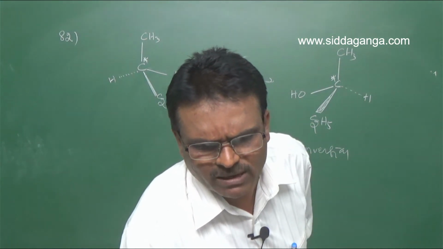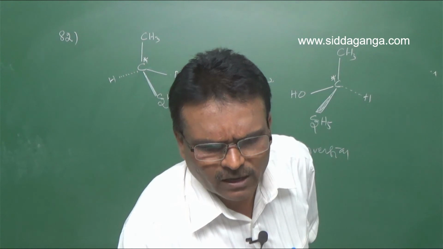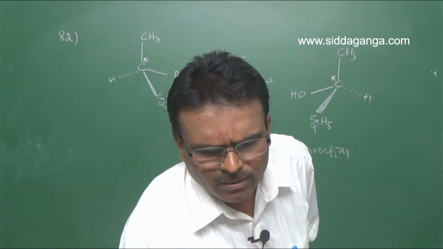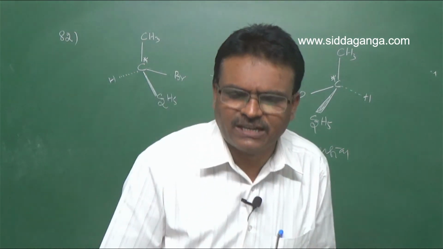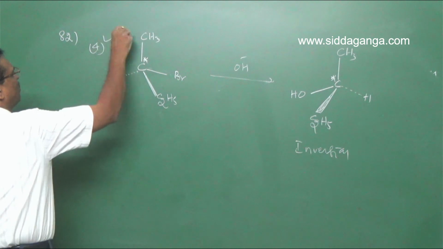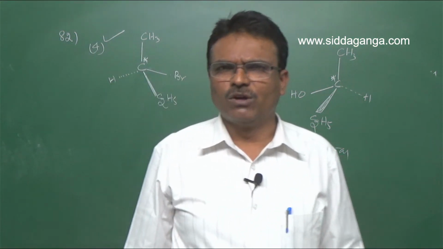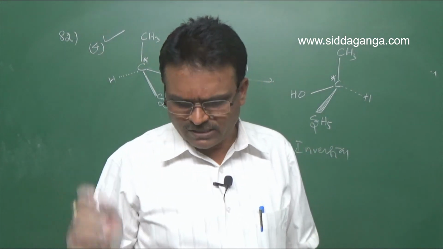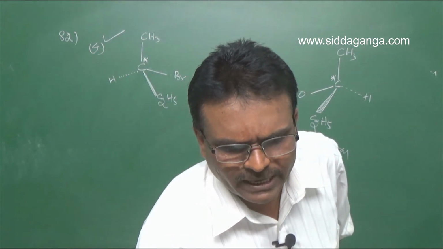The enantiomer of the substrate, a product with opposite optical rotation, that is also correct. A mixture of diastereomers is wrong. A product with 100% inversion. So the fourth option is right for question number 82. Next, question number 83.